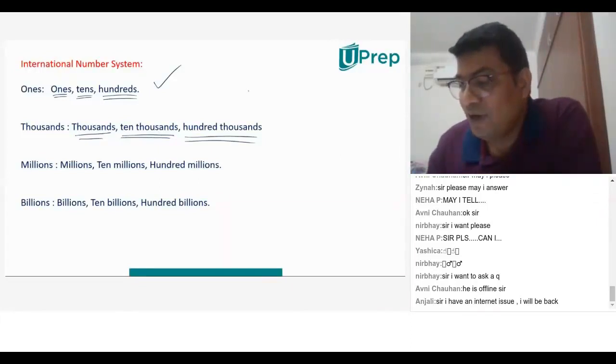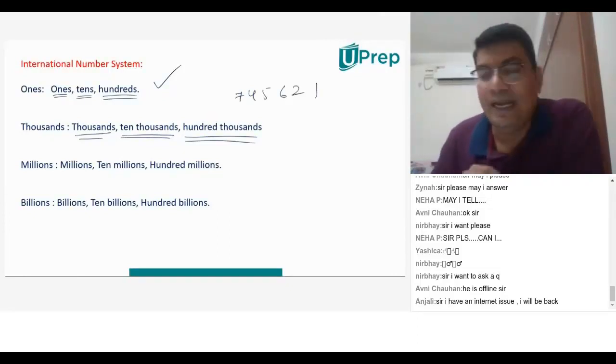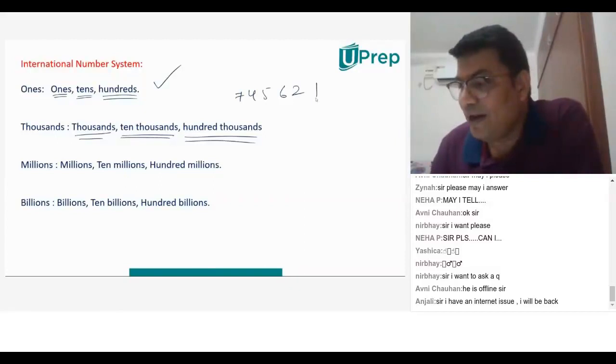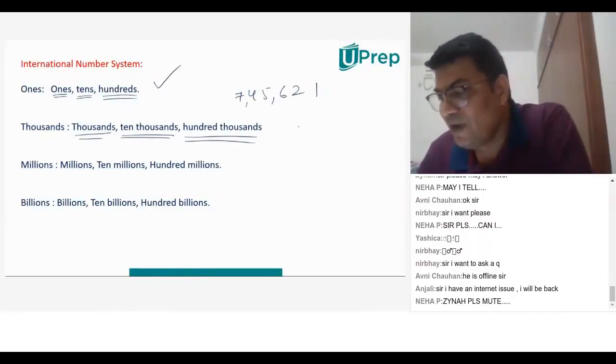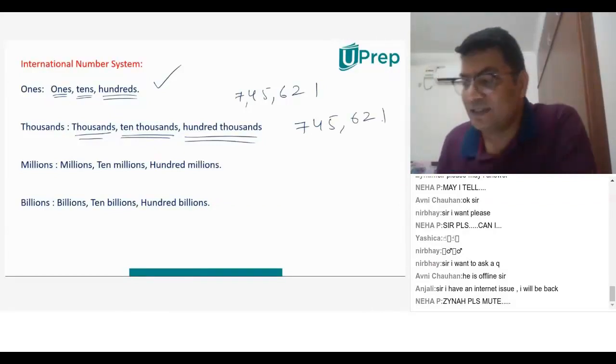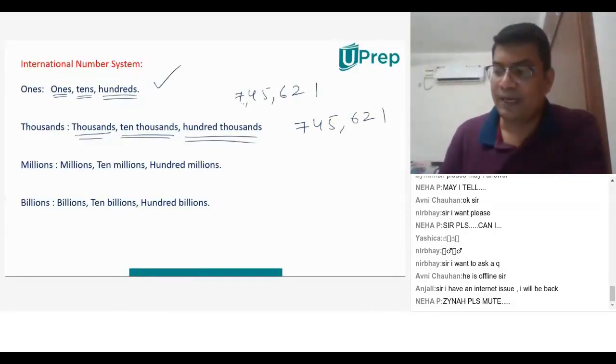Say when we have 7, 4, 5, 6, 2, 1. In the Indian system, we call it 7,45,621. Whereas the same thing, 7, 4, 5, 6, 2, 1, in the international system, they don't separate this part.